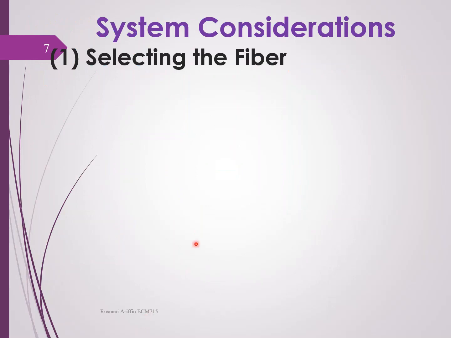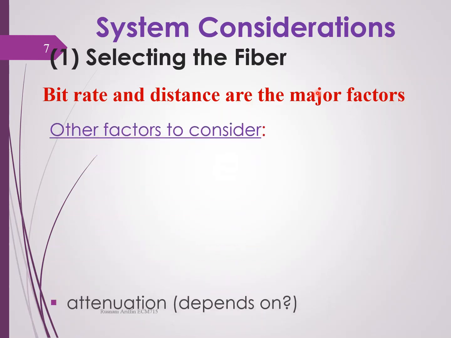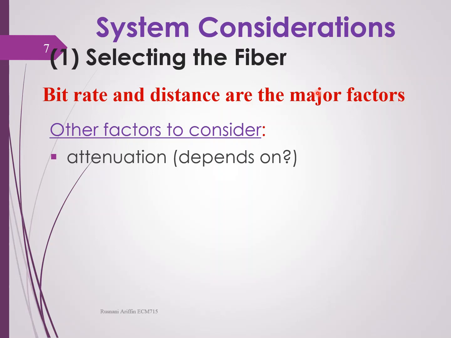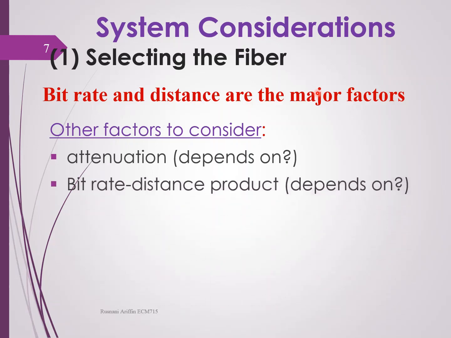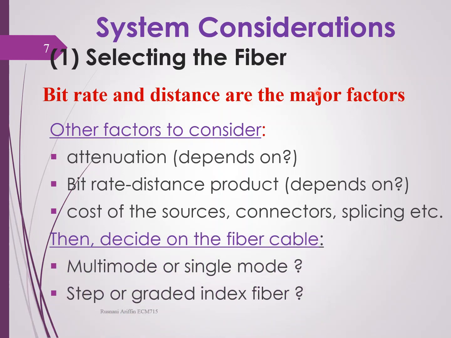Now let us look at the system considerations. First, when you are selecting the fiber, bit rate and distance are the major factors. We need to know what our bit rate is and also our fiber distance. Other factors to consider are the attenuation of the fiber, the bit rate distance product, the cost of the source, connectors and splicing, and many other costs.